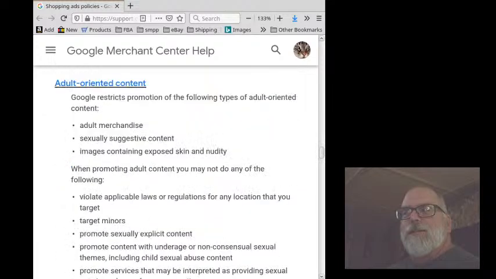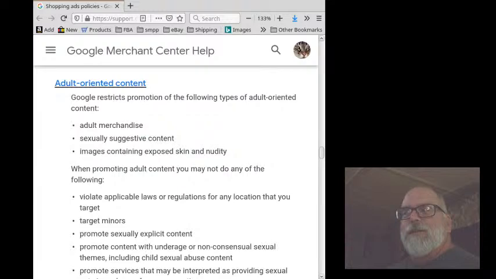Adult-oriented content. Google restricts the promotion of the following types of adult-oriented content: adult merchandise, sexually suggestive content, images containing exposed skin and nudity.